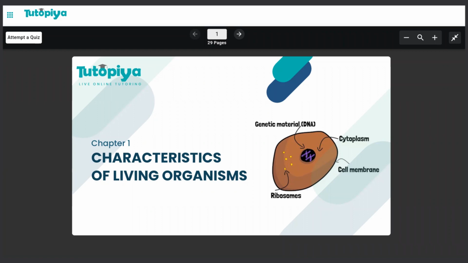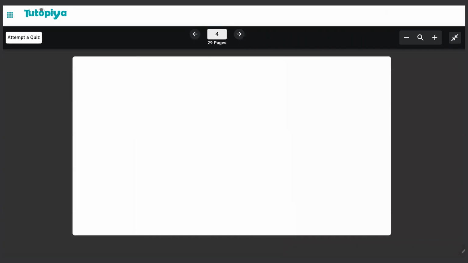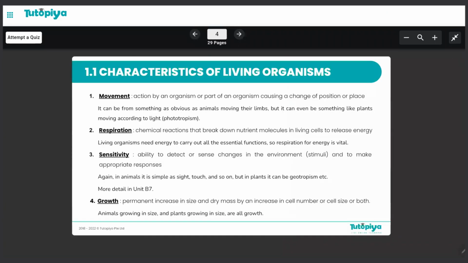So here we go. The first characteristic that is common to all living things is movement. Now, this is something we all know about, right? All organisms have the ability to move. It can be something as obvious as animals moving their limbs to move around, or it could even be something like how plants gradually move their shoot tips towards light. So movement is something shown by every single organism.